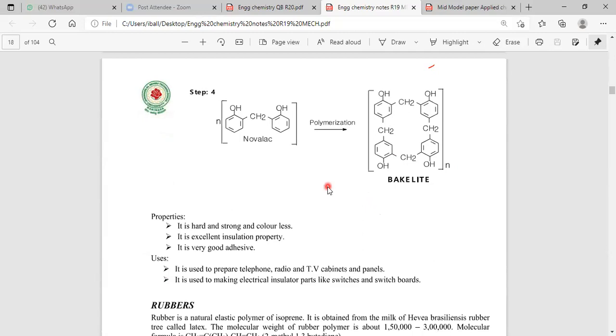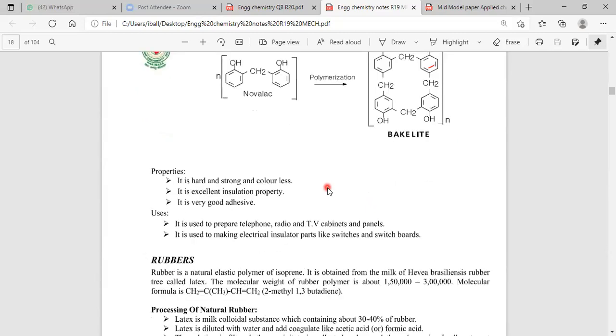Now let me see the properties and applications. Last time in the examination it carried 7 to 8 marks, and in the coming mid examination it is also very important. Bakelite has excellent hardness and high strongness. What is the difference between hardness and strongness? Hardness indicates the brittle nature, and strongness indicates tensile strength. Bakelite has excellent brittle nature and excellent tensile strength.